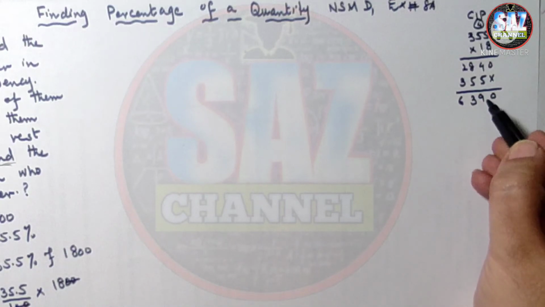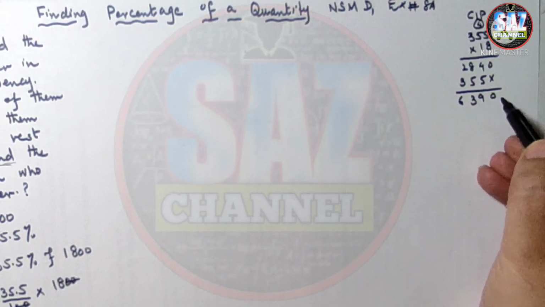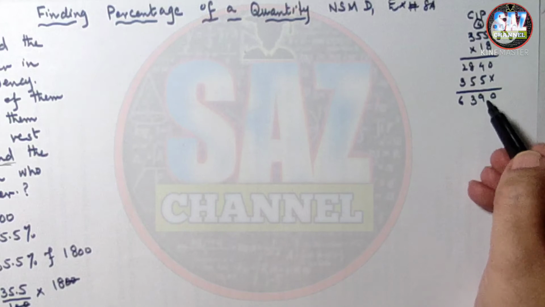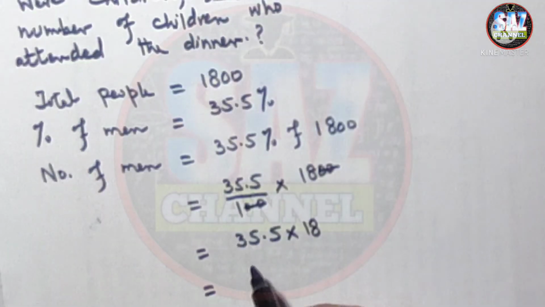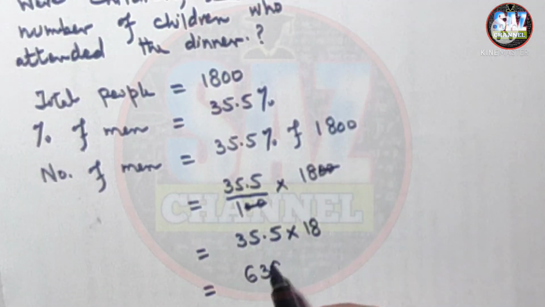In the question, the decimal is after one digit. So after multiplication, from the right hand side I will be counting the digits, and I will leave one digit and place the decimal. So the number of men who attended the party are 639.